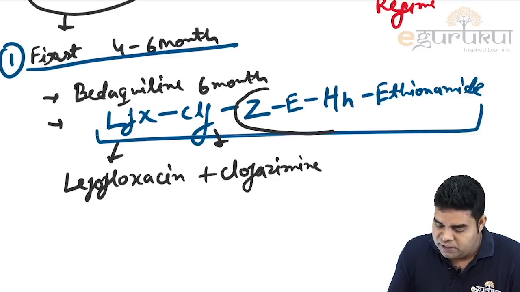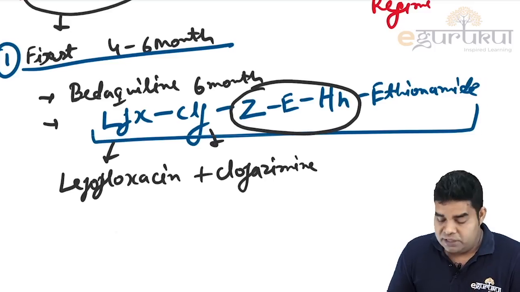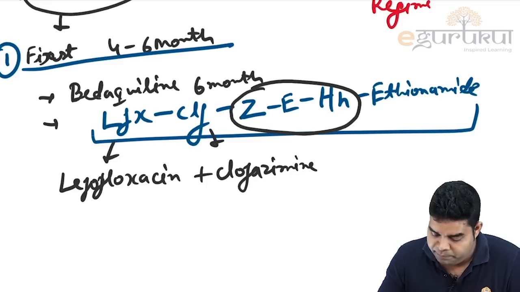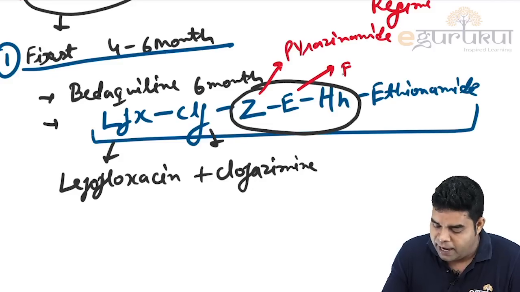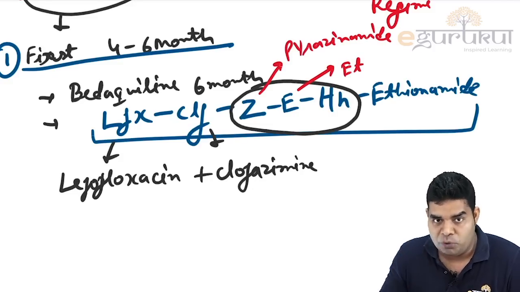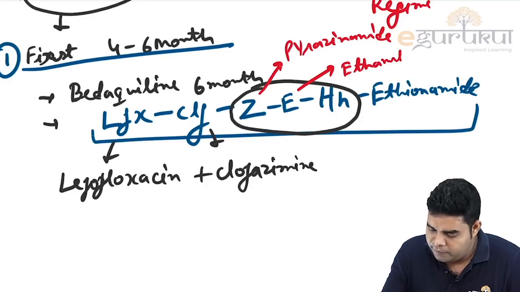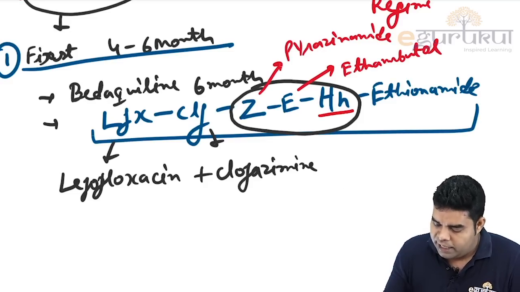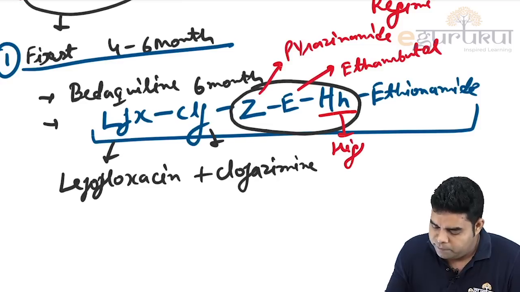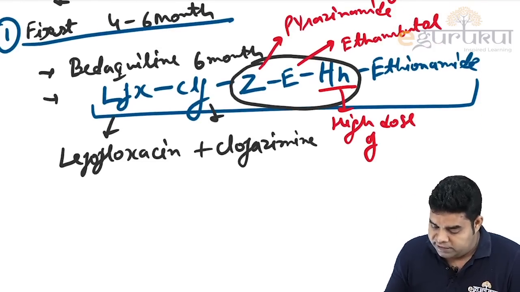Then these three are the same. Z is our same pyrazinamide, E is ethambutol. Please try to remember it right now, because we all can do that. And H is for high dose of isoniazid.